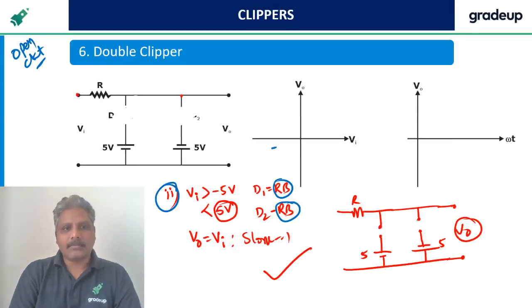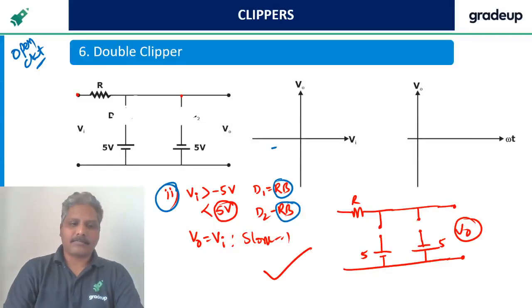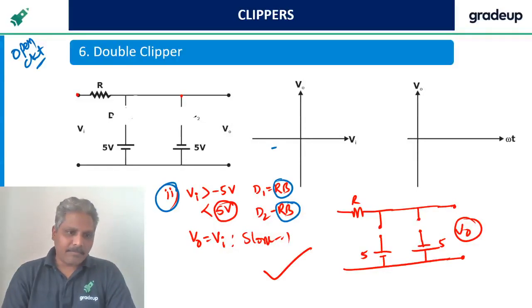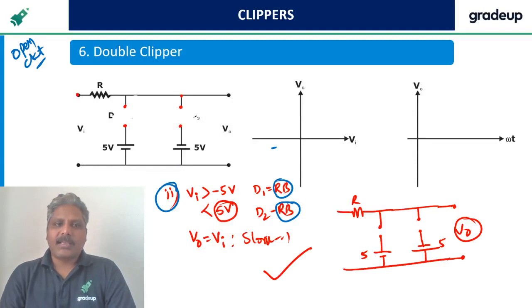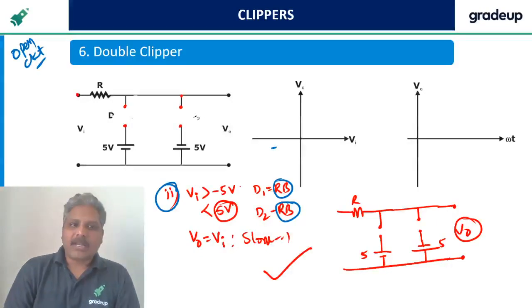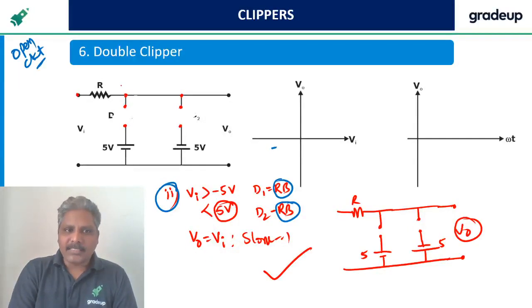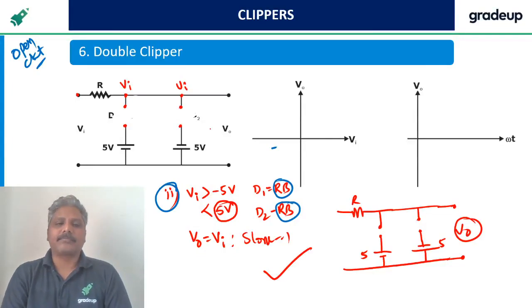Is it clear? They are like open circuit. Initially, whatever the circuit is given, you just take them as open circuit. If they are open, now you can understand what is this voltage and what is this voltage. This voltage is going to be Vi. This voltage is also going to be Vi.